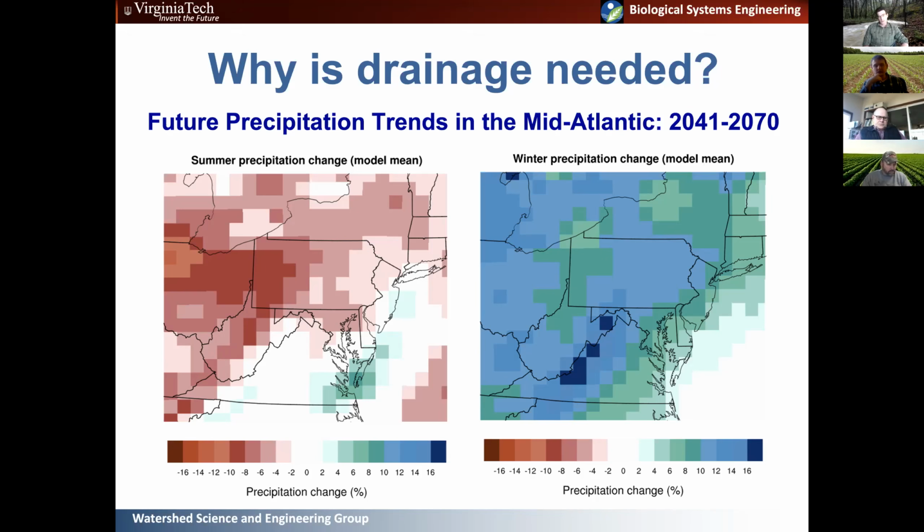And Virginia is a little bit different than the rest of the Mid-Atlantic in terms of summer precipitation changes that might be expected. So what you can see from the figure on the left is that a lot of areas of the Mid-Atlantic are expected to see a decrease in summer precipitation, indicated by the red in that figure. Well, Virginia is projected to see an increase on the coastal plain in Delmarva and pretty much no change elsewhere. So overall, what we can expect is an increase in the total volume of precipitation, which means we're going to have wetter soils that we're going to have to deal with in our operations.